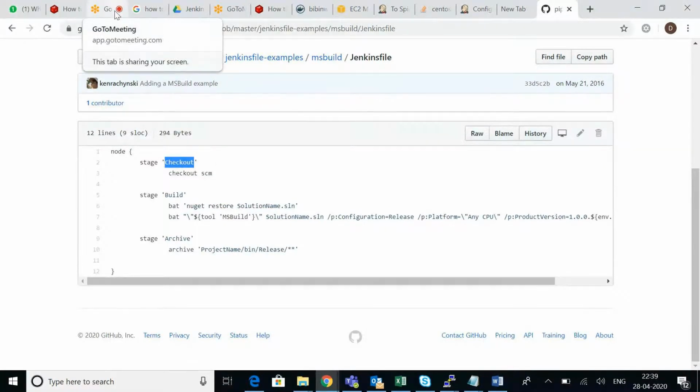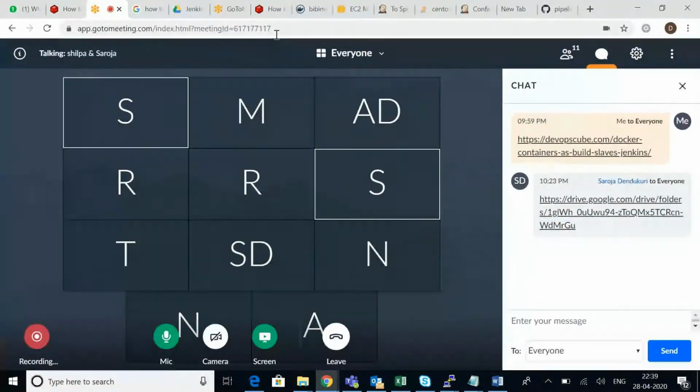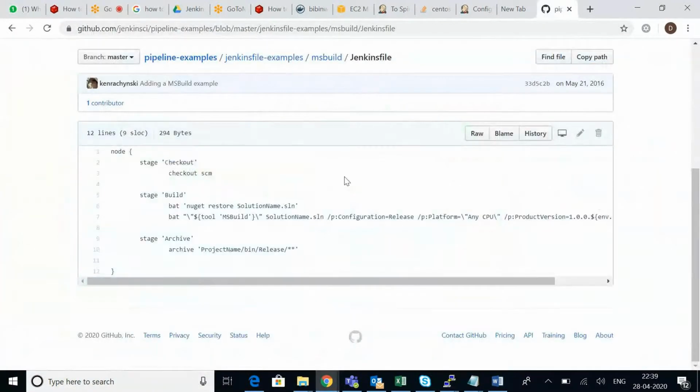It looks similar to the other pipeline, right? That's what I'm asking. What exactly is it doing? It is checking out the code first, and after that step, it is building the code. After that, it is trying to archive the build to a particular folder. I think MS Build is for .NET, right? Yes, it is a .NET project.